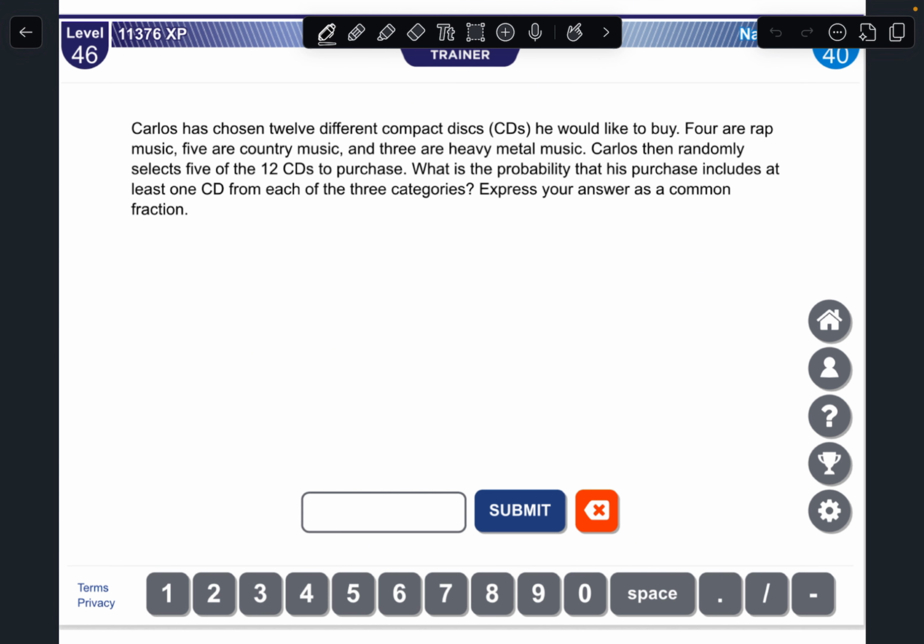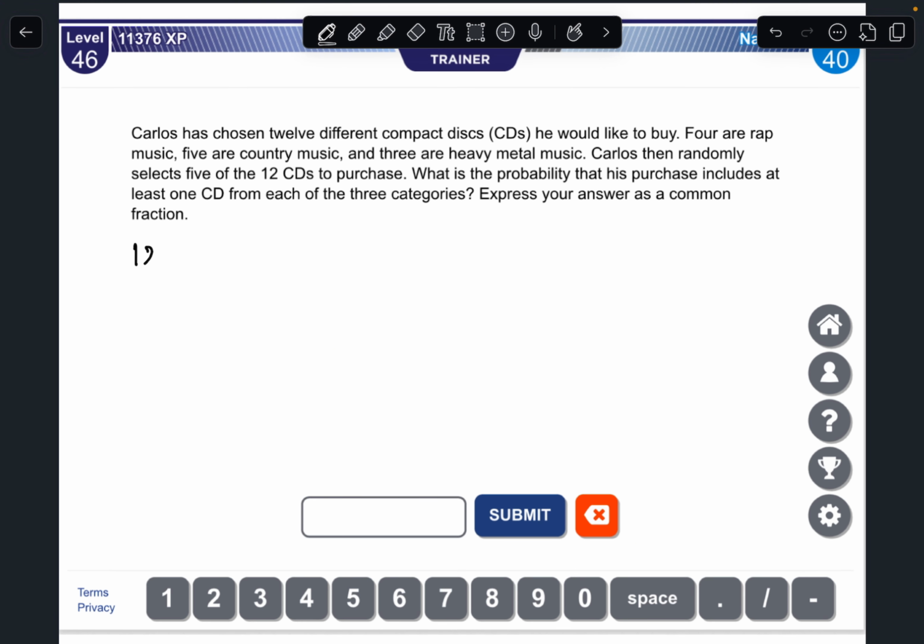So this is a simple probability question. Well, there's just 12 choose 5 ways in total. And then because we need at least one CD from each, we can either have a 3-1-1 distribution or a 2-2-1 distribution, where we're choosing how many CDs from each genre. And now it's just plug and bash.